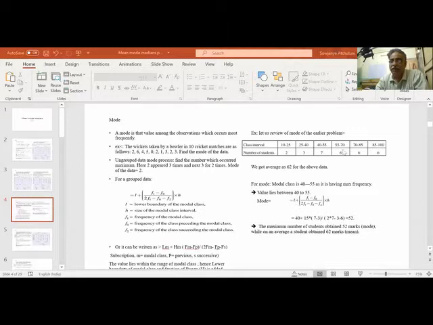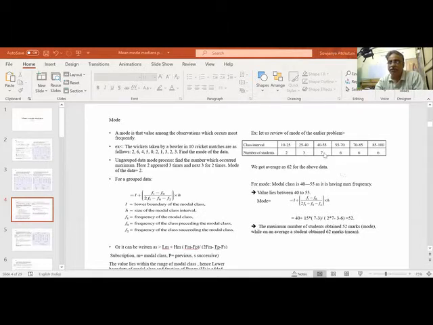What is L? L starts from 40. L is the lower boundary of the modal class. First, I have to identify the modal class from the frequency. From the modal class, what is the lower boundary? Lower boundary is 40, because the value is between 40 to 55. So L is the lower boundary of the modal class. Plus F1. F1 is what? 7. This is the modal frequency 7, maximum frequency. F1 minus F0. This is 3.